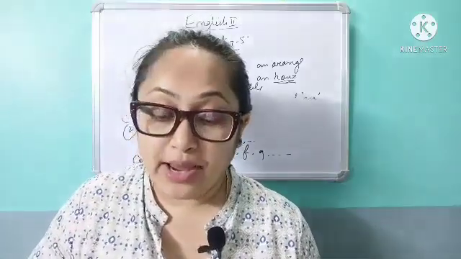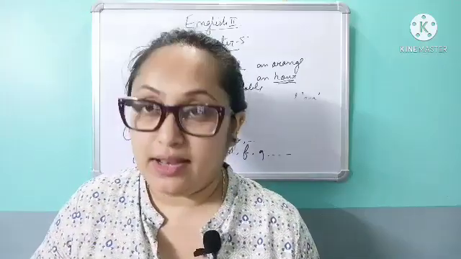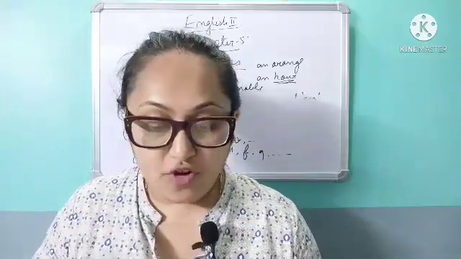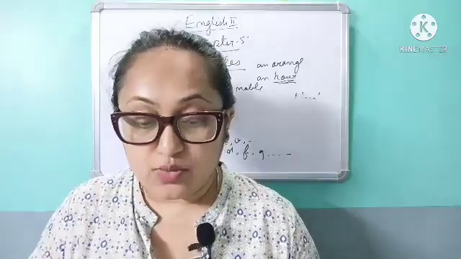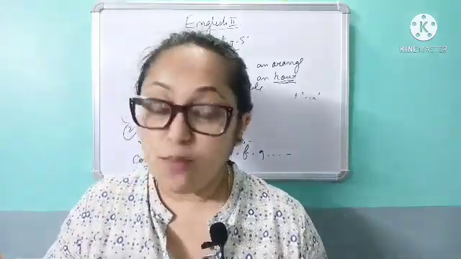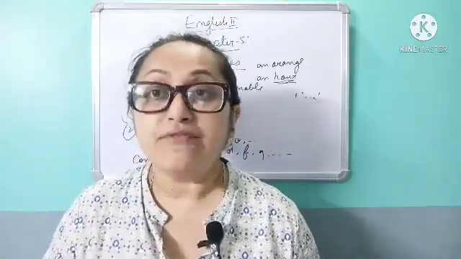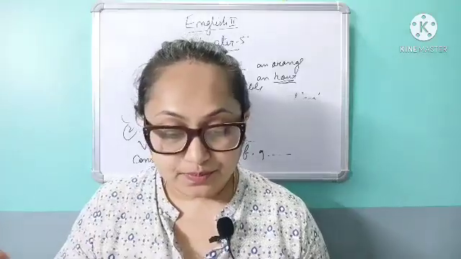For example, the brave always find a way where there is none. Then the superlative form of adjectives. What is the superlative form? Good, better, best. So best is the superlative form. This is the best dance performance we have ever seen.